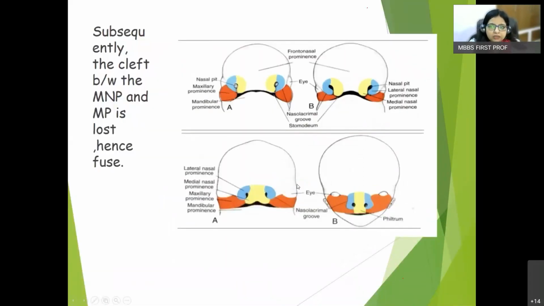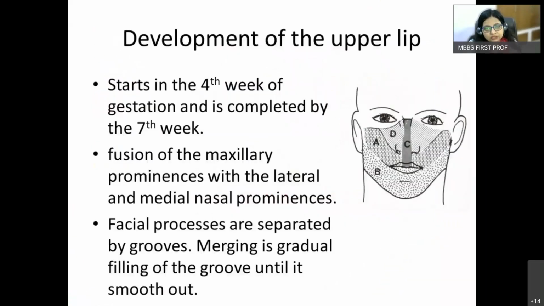So now here it is that the maxillary and the medial nasal prominences have fused together. Now these medial nasal prominences, as you can see from the diagram, or you can see the picture here, the medial nasal prominences are yellow in color. They enlarge in size, grow and fuse with each other, and with the maxillary prominences as well. Now this medial nasal prominence is giving rise to the central portion of the upper lip. So in the next picture, there is development of the upper lip. Now this upper lip, this is the maxillary prominence. Okay.